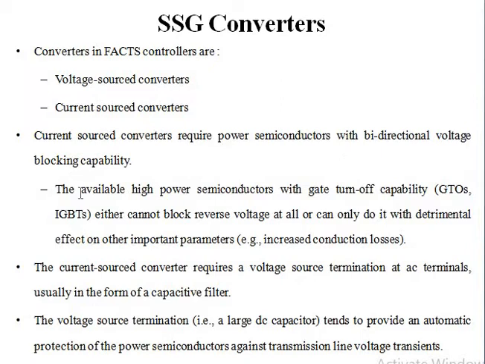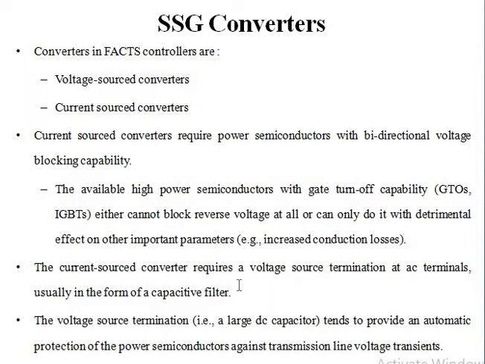But the presently available high power semiconductors with gate turn-off capabilities like GTOs, IGBTs and all either cannot block a reverse voltage at all, or they can block the reverse voltage only with some detrimental effect on important parameters, or by compromising on certain important parameters such as conduction losses. Under that case only they can block such high value voltage. So due to the unavailability of such high power and lossless semiconductor switches, current source converters are usually not preferred.